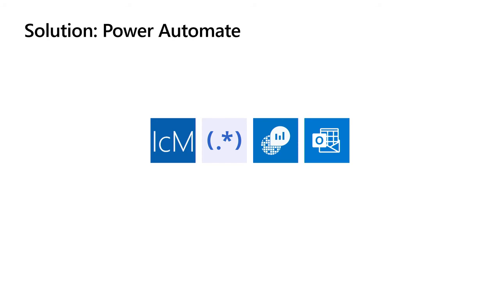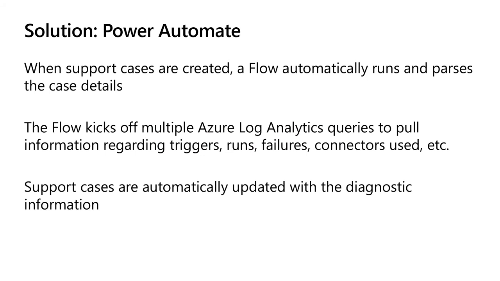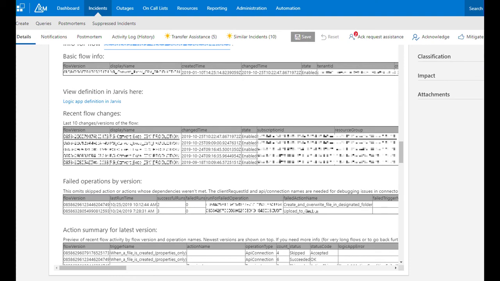So essentially, the data is written to the ticket immediately, and the data is usually around the triggers, how many runs that flow has had, how many failures, what connectors are used, and the diagnostic info is all there. And this is a screenshot. I've blurred some things out because there are some IDs in there, but you can see that all this data in the middle here is formatted data. That is generated by Power Automate and is in the ticket immediately after it's created.